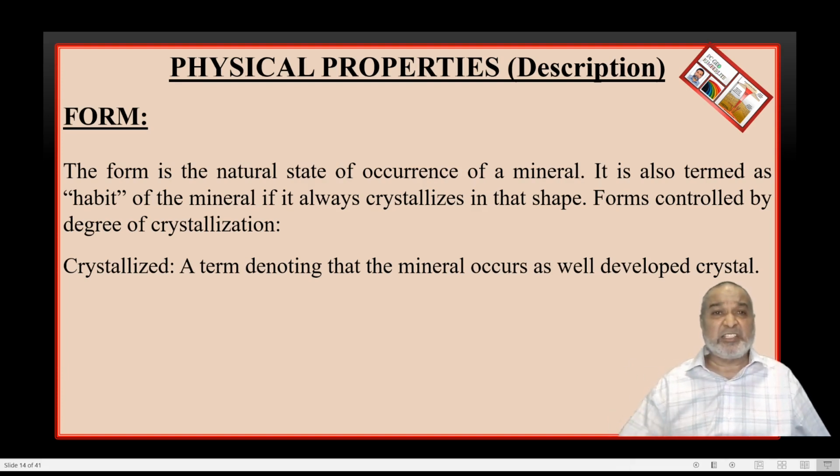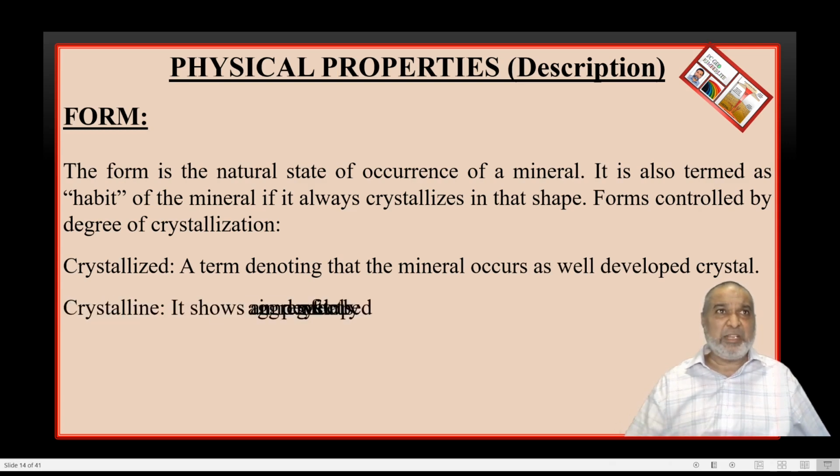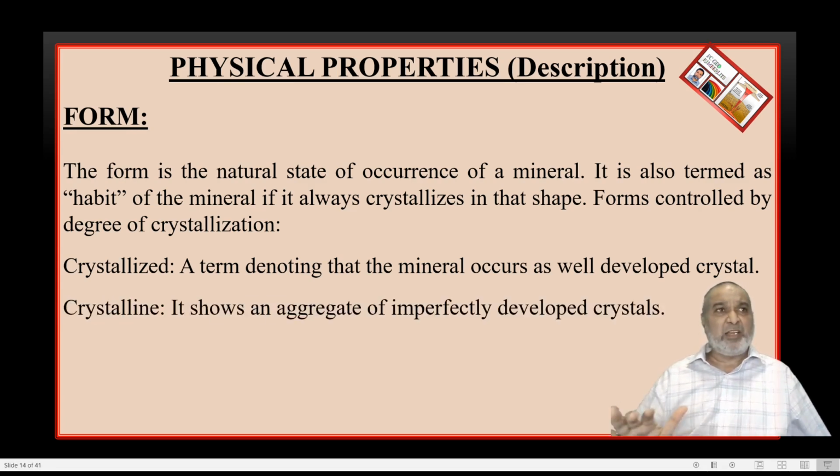Next one is crystalline. What is happening in this? Here we don't find faces, edges, corners, so it is an imperfectly developed crystal. No faces, no edges, no corners. Then this is called the crystalline form.